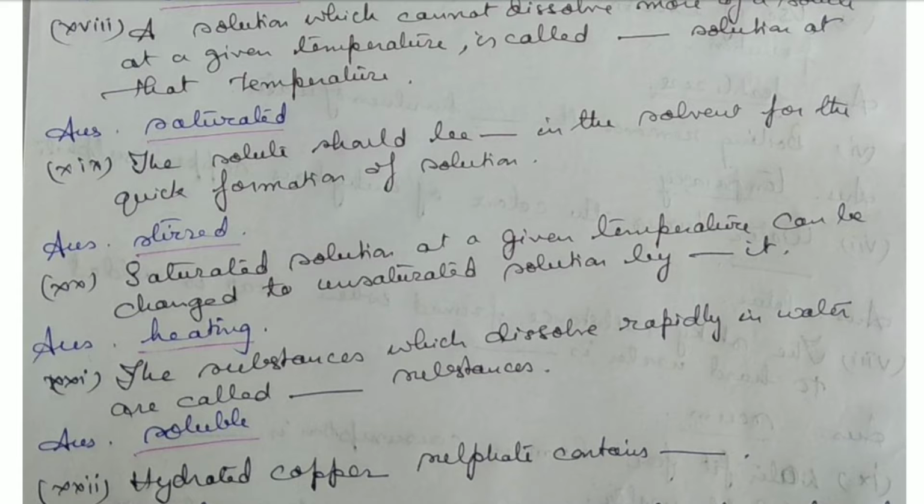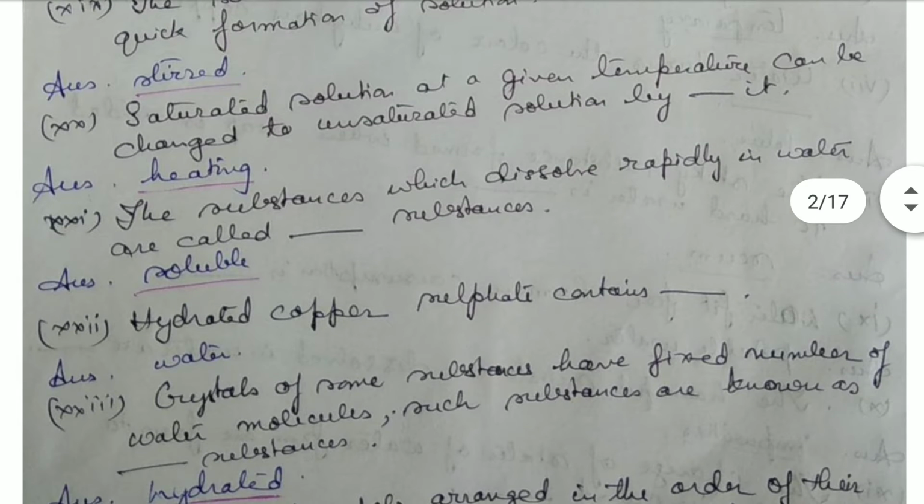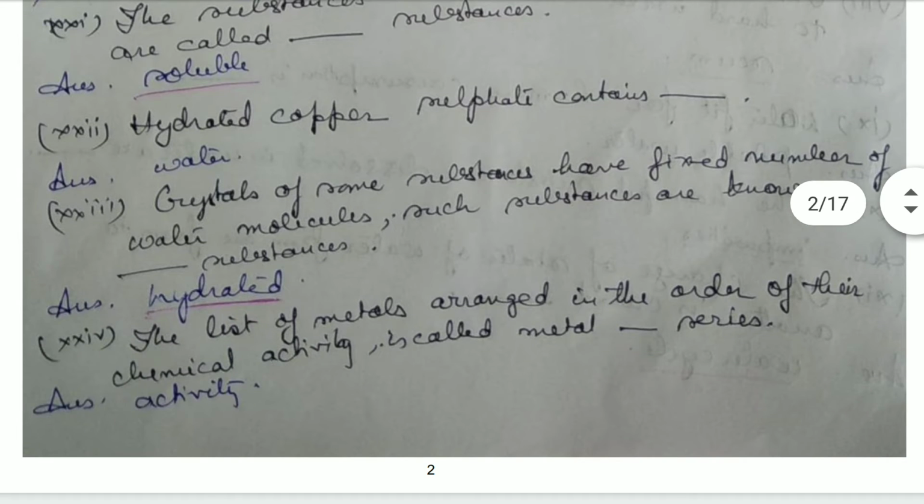The substances which dissolve rapidly in water are called soluble substances. Crystals of some substances have a fixed number of water molecules. Such substances are known as hydrated substances. The list of metals arranged in order of their chemical activity is called the metal activity series.